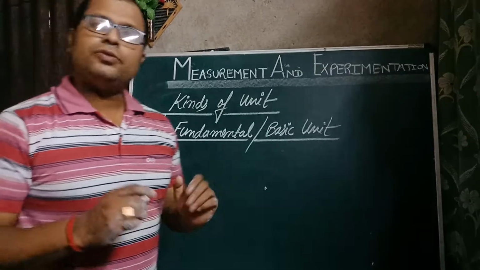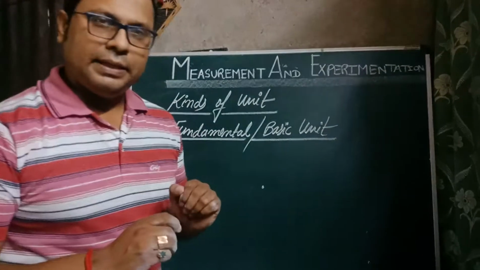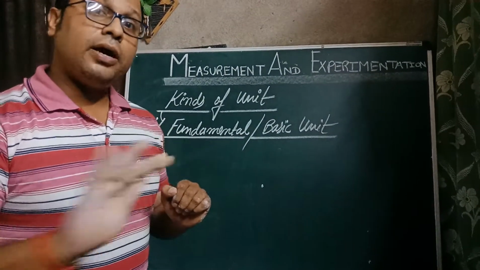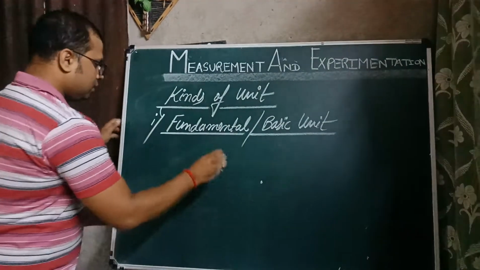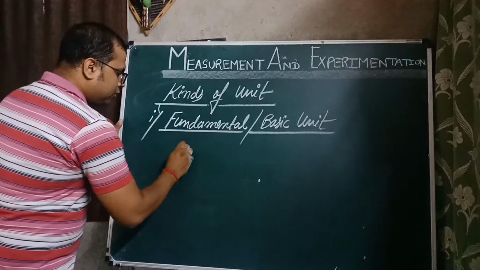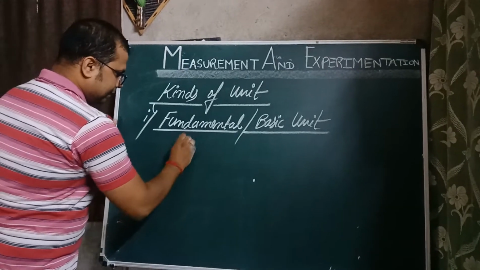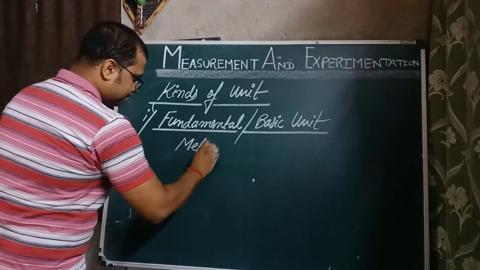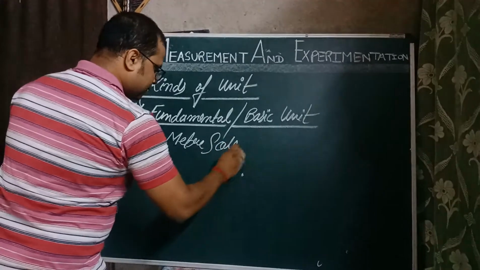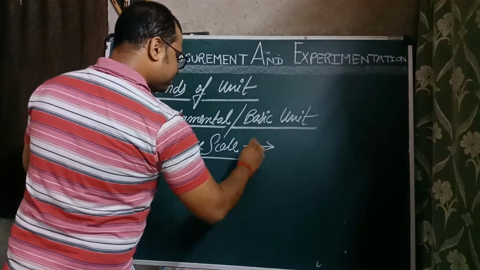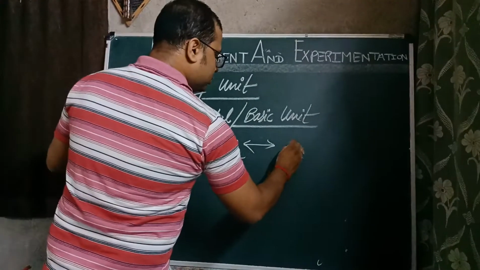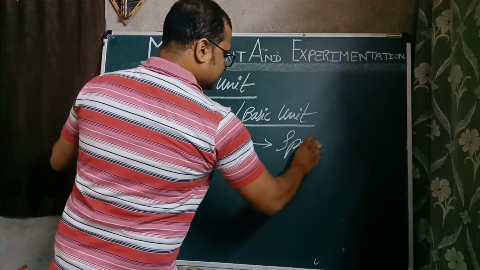Fundamental units are those units which do not depend on any other unit of same kind. For example, if we talk about unit of length, meter scale. If you want to relate meter scale with, suppose, spring balance.